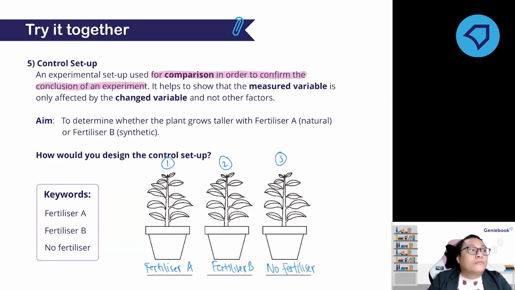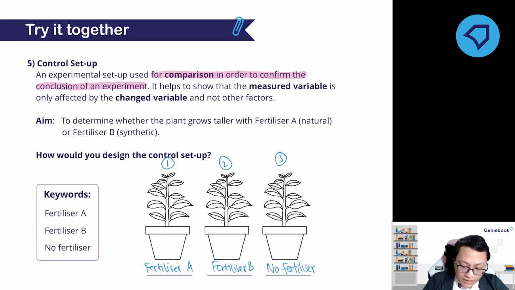Then how do you set up a control setup? So basically, a control setup usually has no changes at all. So in this case, it's the fertilizer, correct? So the control setup is to have no fertilizer at all. Yeah, so that is what a control setup is. Usually a control setup has no change variable. So you need to adjust the control setup.